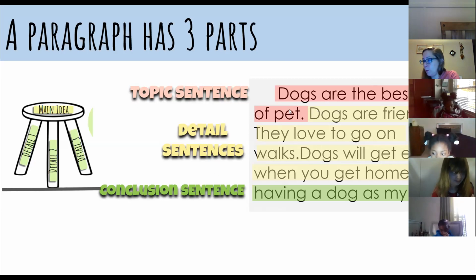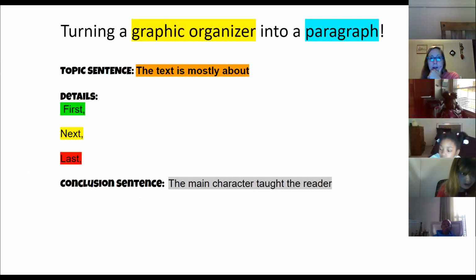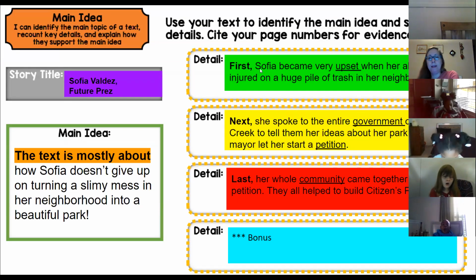Now we're going to do this, but we're going to kind of work with this for our story. We're going to be turning a graphic organizer into a paragraph. I know this is a lot to look at, but what we're going to do is turn this organizer with our main idea and 3 details we talked about yesterday from Sophia Valdez, Future Prez, into a paragraph. The beautiful thing is, most of the work is done for us. We just have to make sure we hit the 3 parts.